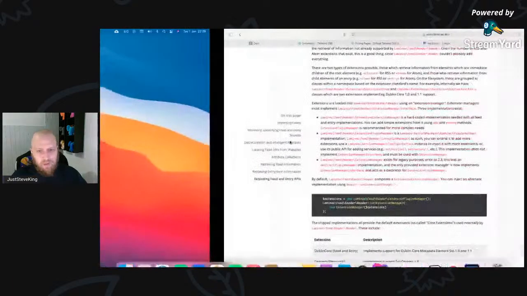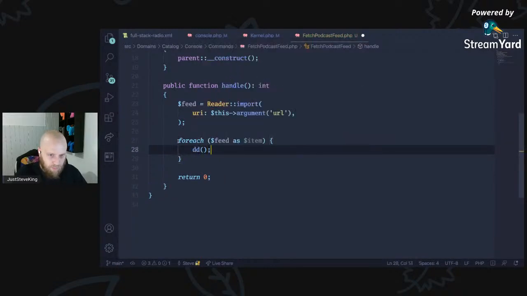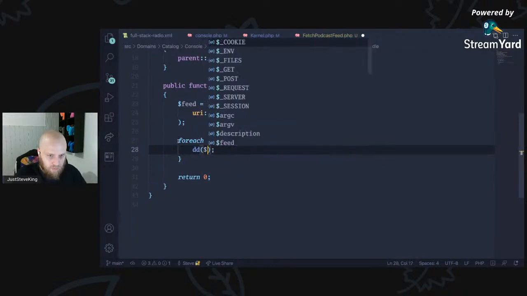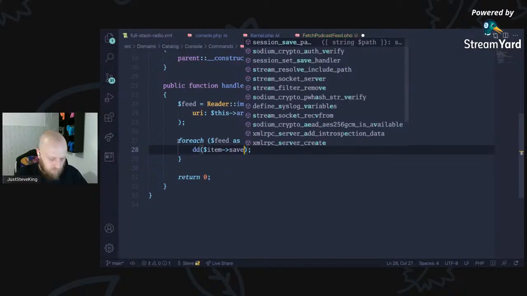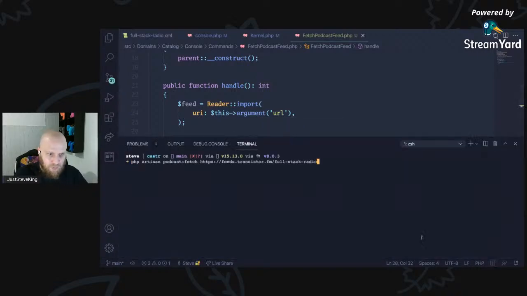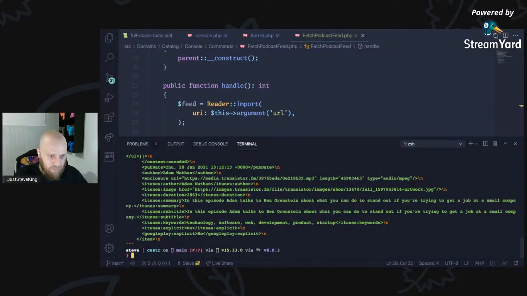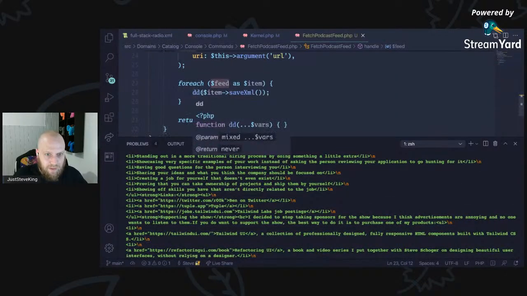Okay, we're just gonna try. Okay, so for each feed as an item, this will give us a new thing. So we can say the item that we have got. I think we can save the XML. Yes, we've got that. So now we can say something like